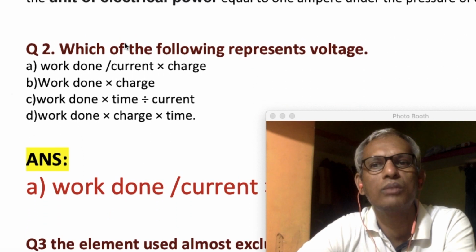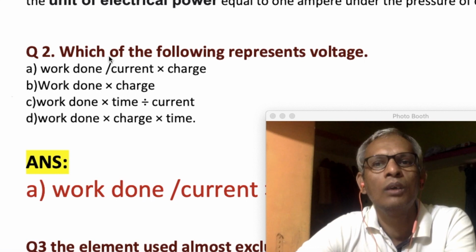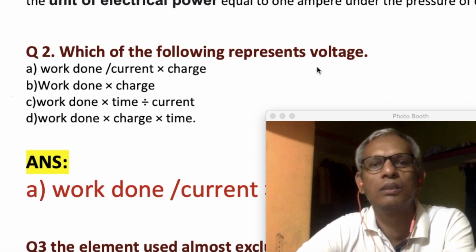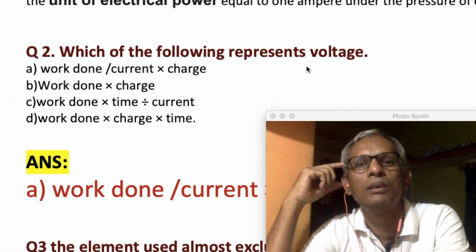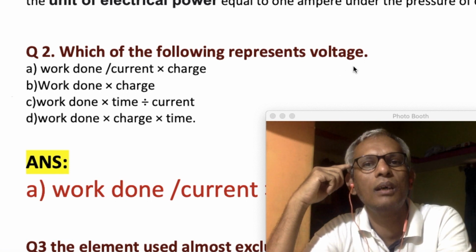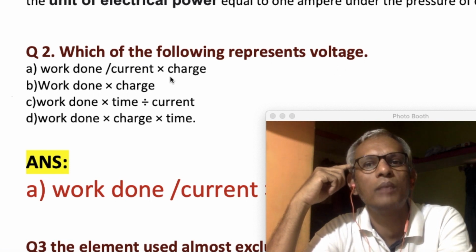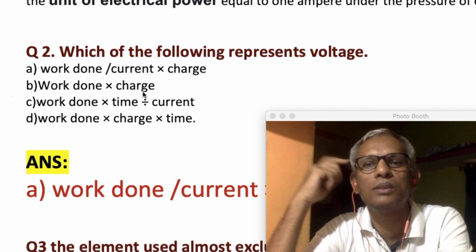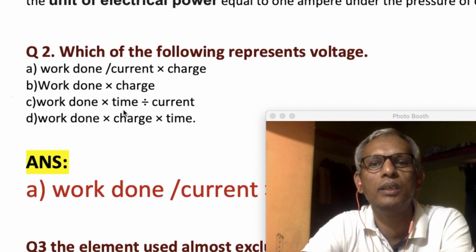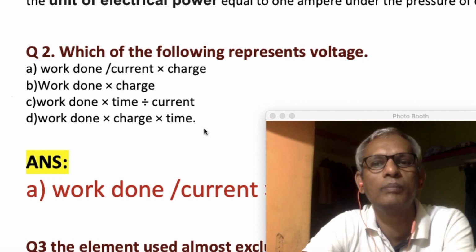Now we will go to the second question. Which of the following represents voltage? How can we represent voltage? A, work done divided by current into charge; B, work done into charge; C, work done into time divided by current; D, work done into charge into time. So how can we represent voltage?